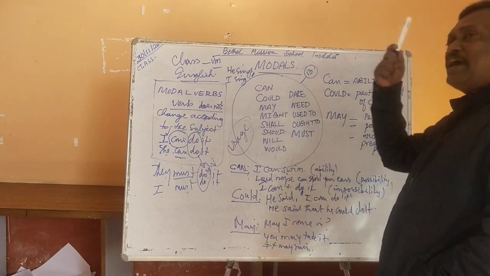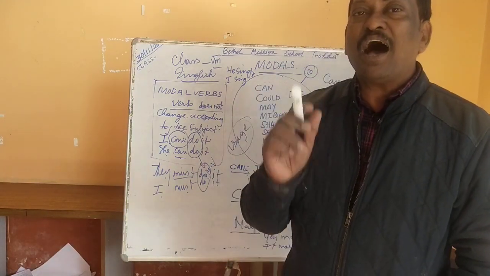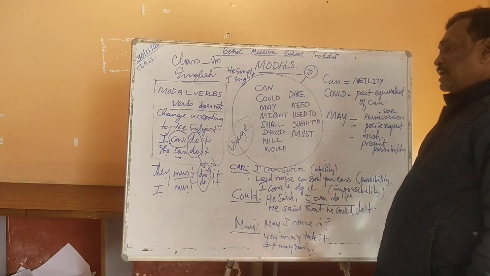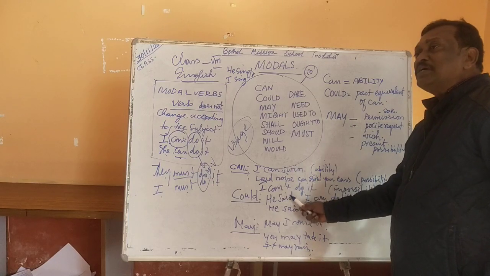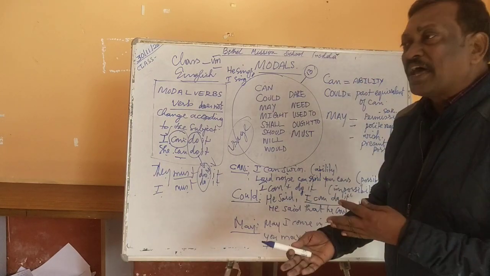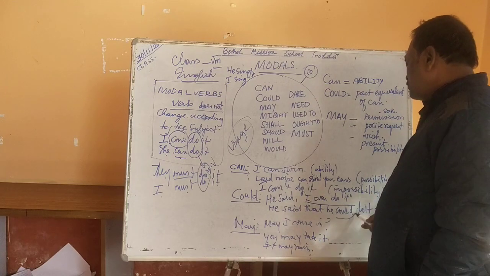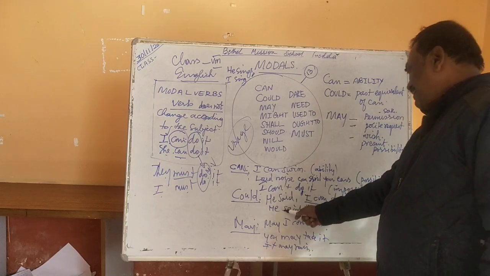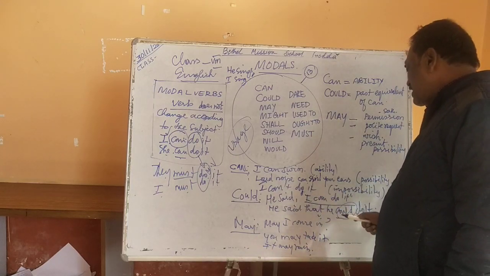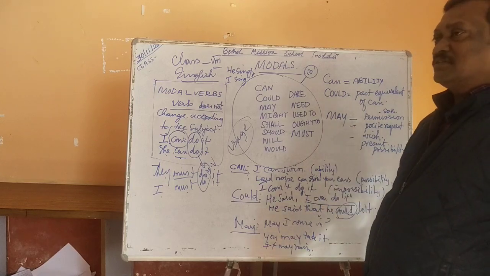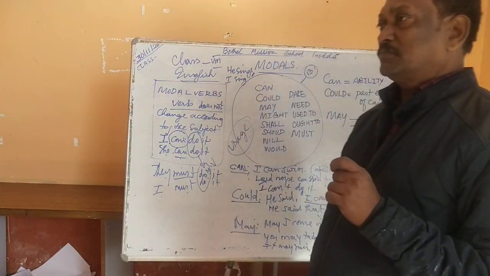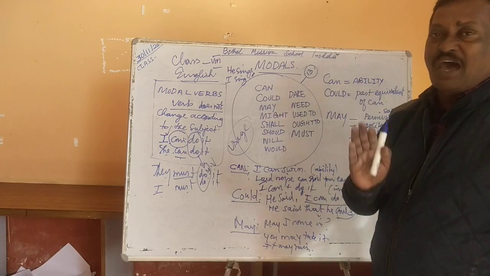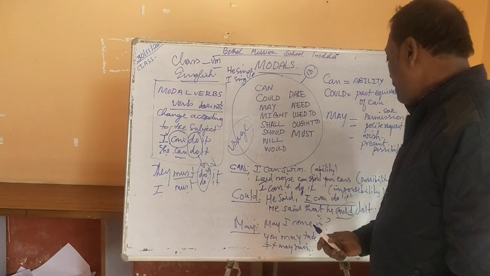Look at this. He said, I can do it. This is in the direct speech. Now you see, where this direct speech is changed into the indirect form, can takes the place of could. So look at the sentence. He said, I can do it. He said that he could do it. This is one usage. So can is changed into could in the indirect speech.